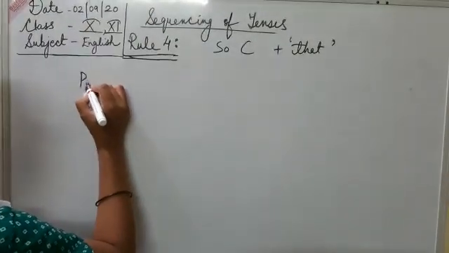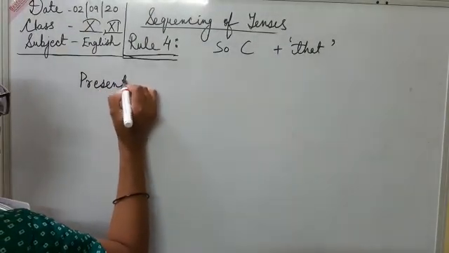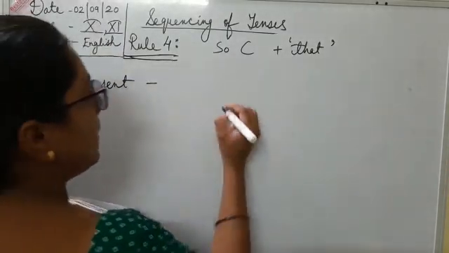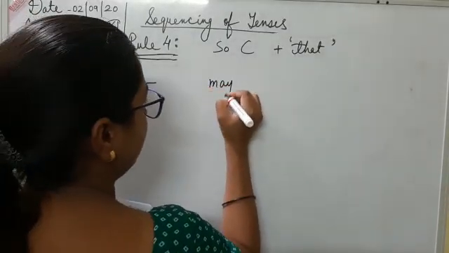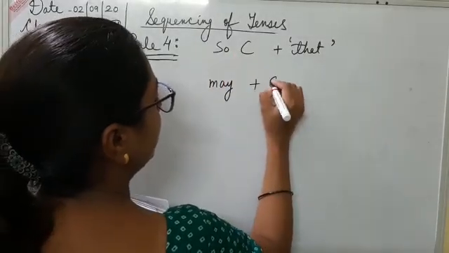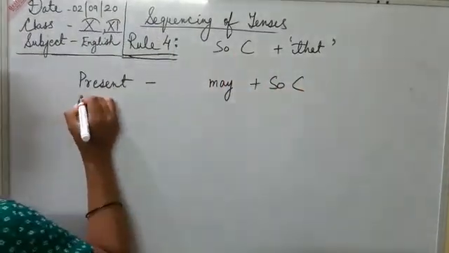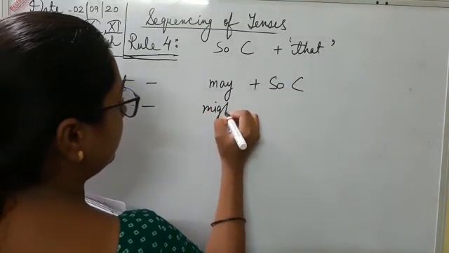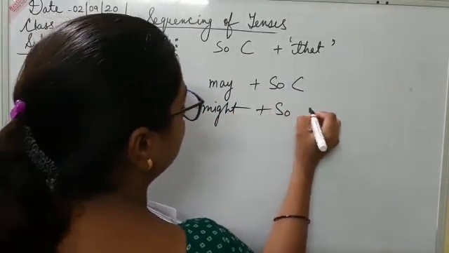If the sentence is in present tense, then we will use may with the subordinate clause. And when it is in past, then we will use might with the subordinate clause.